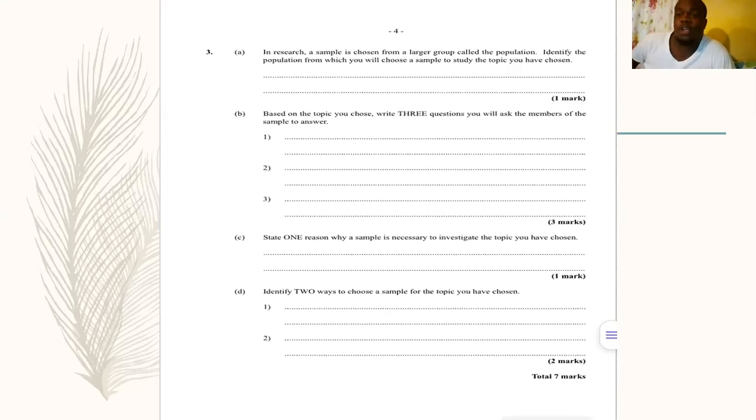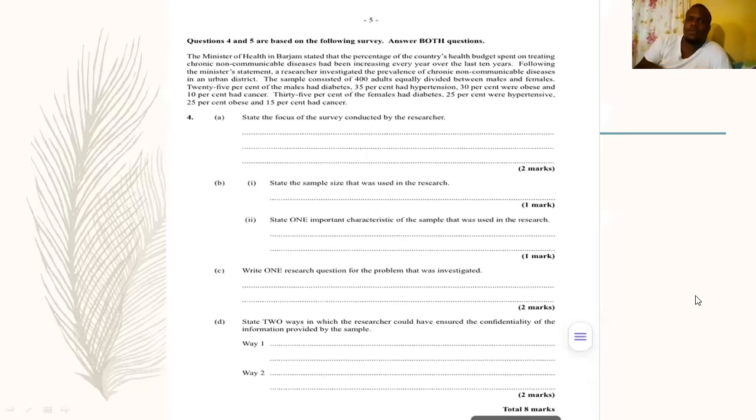Then you can use non-random. So you target specific persons who you know are unemployed or who are known to be unemployed to make them a part of the sample. Remember, when you're using random sampling, more than likely you're going to need to do a mini interview because you have to find out if they're unemployed or not. Understand? All right, great. You guys are doing so good.